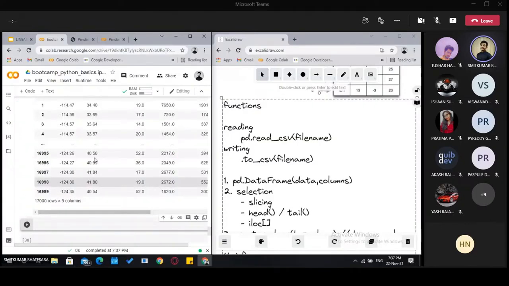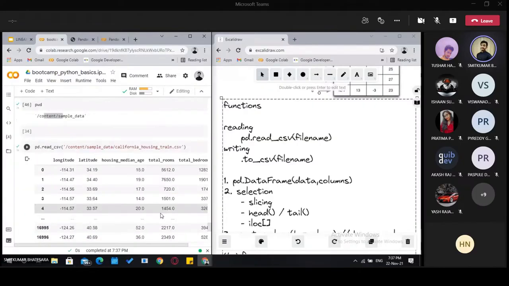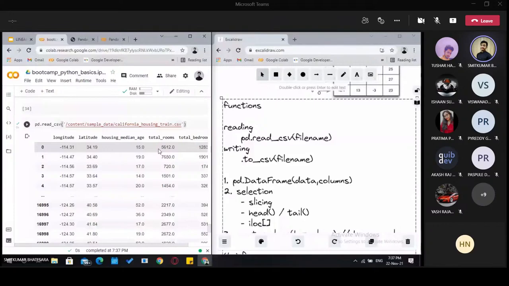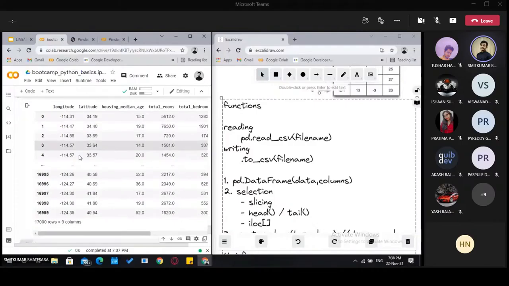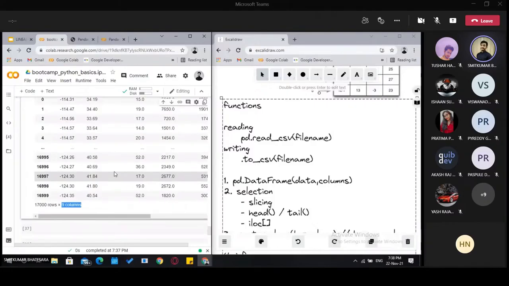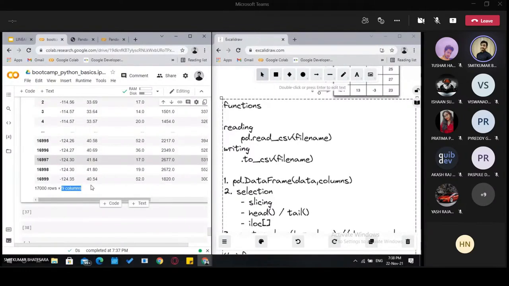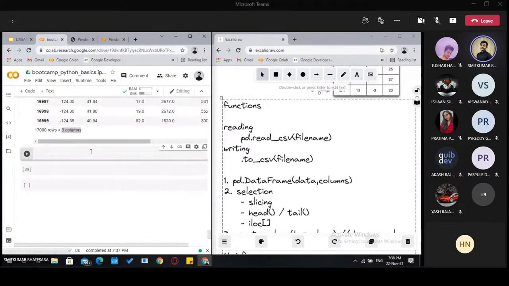When you run this, you will see that the table format is already stored. How these values came about is a different, whole point. This comes under data gathering and data processing. So we have these files, and we have chosen this file and it contains this data. As you can see, there are 17,000 rows and 9 columns. We will do different operations on this table and see what pandas is capable of and what type of functionality it provides us.